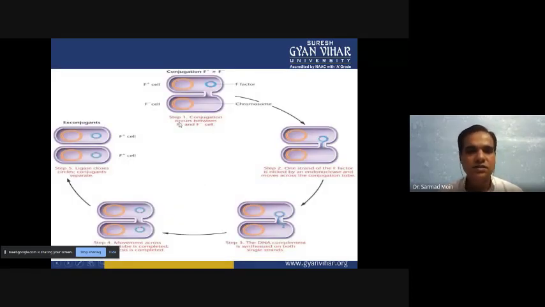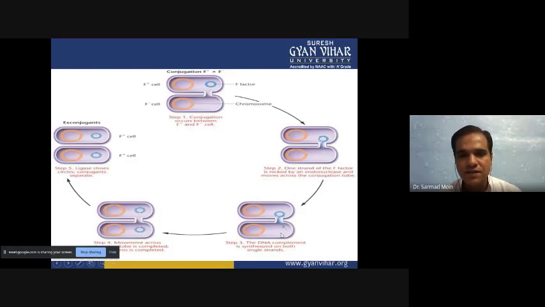Now here in this picture you can see the entire mechanism, and we will discuss these four steps. In the first step, the two organisms, the F plus type and the F minus type, will come near. When these two organisms come near, the donor, which is the F plus organism, has the F type of plasmid, which will be nicked at the oriT sequence, and one single strand from the double-stranded plasmid DNA can transfer through the pilus.